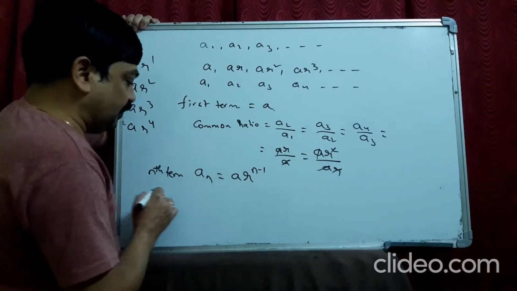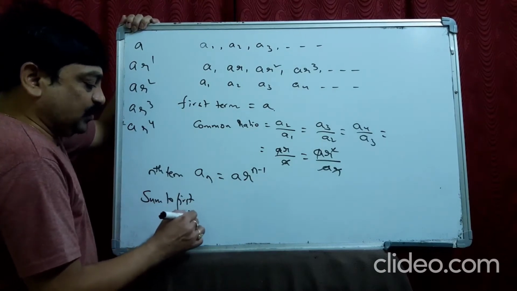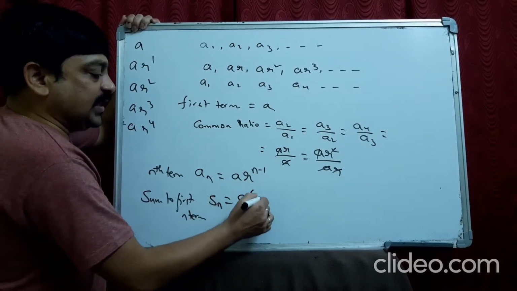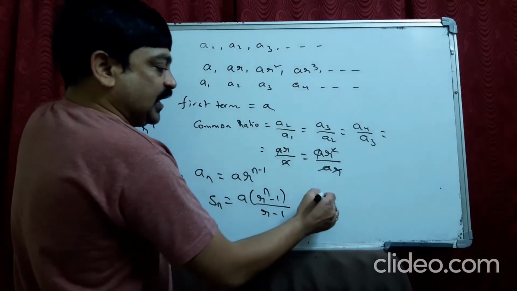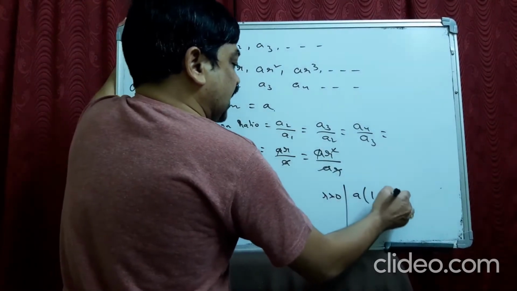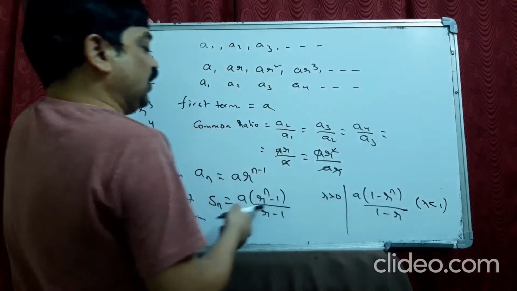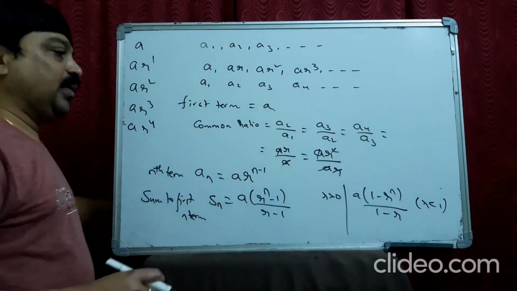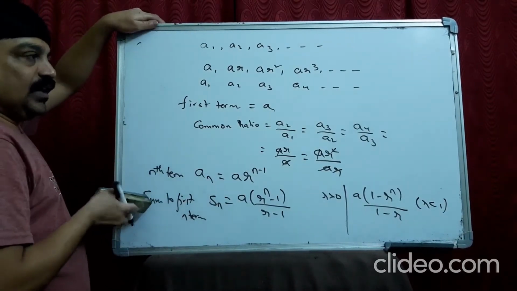And after that, the sum of the first n terms. The sum to first n terms is taken as Sn, and you can write this as a into r power n minus 1 by r minus 1 when r is greater than 1. You can also take it as a into 1 minus r power n by 1 minus r when r is less than 1. But you will get the same answer in both cases. This is about geometric progression. Now, please pause the video and check it carefully, guys.